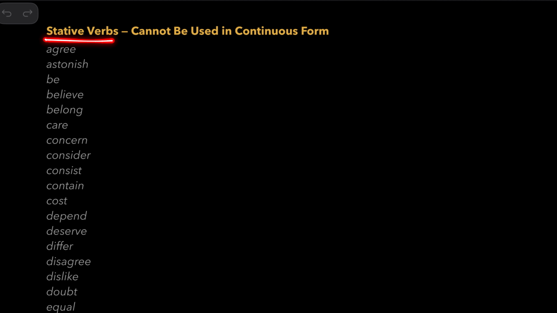So, stative verbs do not indicate action. These stative verbs cannot be used in continuous forms like present continuous. You cannot say "I am agreeing with you." You can only say "I agree with you." So these are the verbs you cannot use in ing form in present continuous tense.